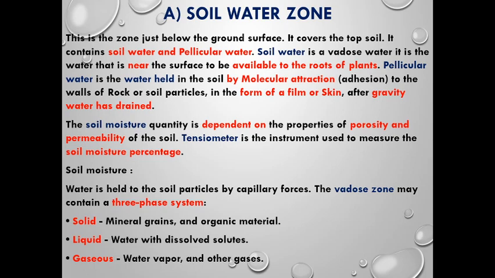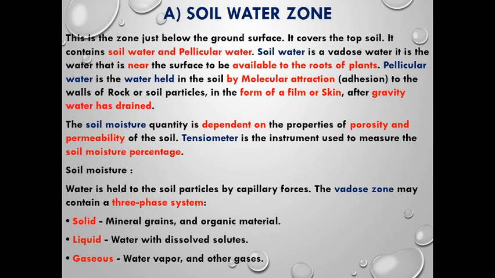The soil water zone represents the top soil or the top cover soil, where it contains soil water and pellicular water. Soil water is called vadose water, which is near the surface of the plant roots, and it will be available to the plants. Pellicular water is the water held by molecular attraction, or simply adhesion, to the walls of rocks and soil particles in the form of a film or even like a skin, which means after gravity has taken the portion of water under its influence, the water which remains will be called pellicular water.